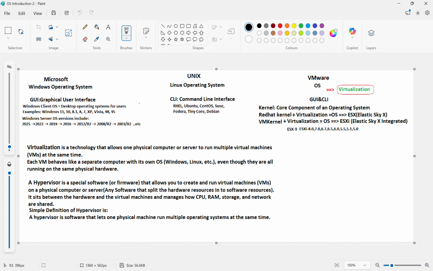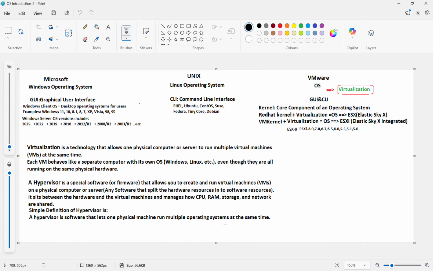A hypervisor is a special software or firmware that allows you to create and run virtual machines, that means VMs, on a physical computer or server. It is any software that splits the hardware resources into software resources. It sits between the hardware and the virtual machines and manages how CPU, RAM, storage, and network are shared. A simple definition: a hypervisor is software that lets one physical machine run multiple operating systems at the same time.